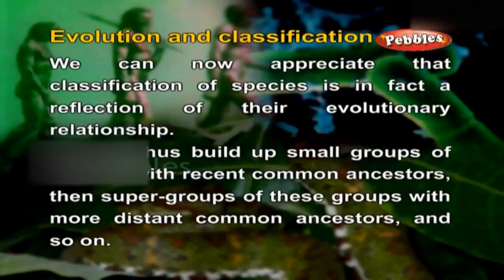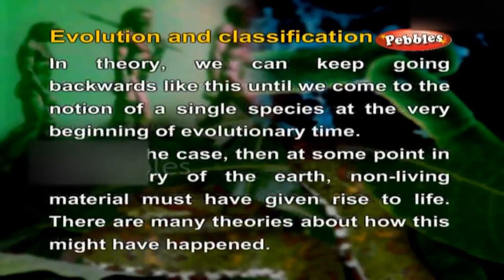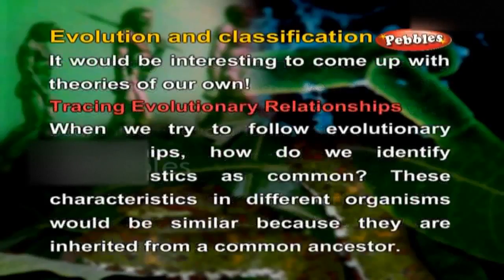We can thus build up small groups of species with recent common ancestors, then supergroups of these groups with more distant common ancestors and so on. In theory, we can keep going backwards like this until we come to the notion of a single species at the very beginning of evolutionary time. If that is the case, then at some point in the history of the earth, non-living material must have given rise to life. There are many theories about how this might have happened. It would be interesting to come up with theories of our own.